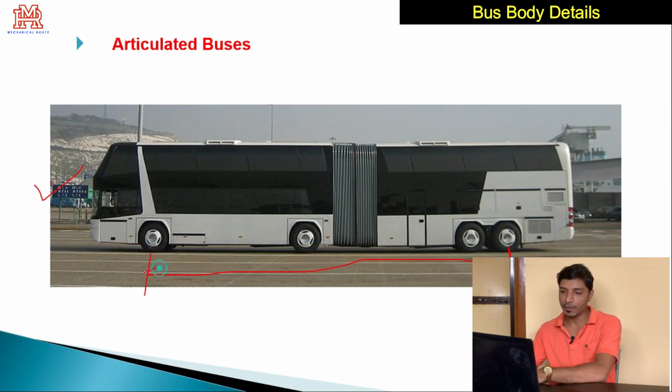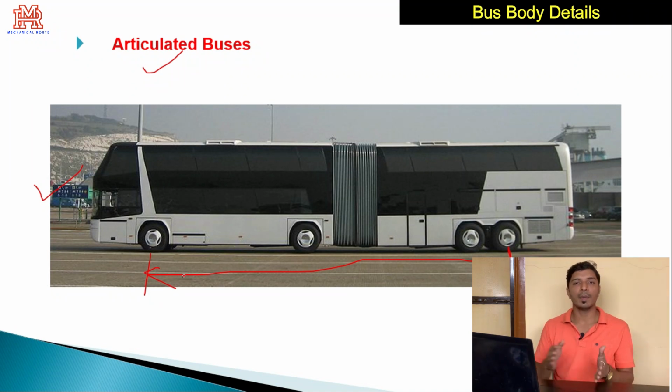In some countries you will find that the length of buses or heavy vehicles, trucks, is limited to some extent only. Beyond that we cannot increase the length or manufacture or use vehicles having a larger wheelbase. So in those countries we cannot use articulated buses, but some countries have permission to use these types of articulated buses. So I hope you understand the bus body details, and in the next lecture probably we'll be discussing commercial vehicle body details.